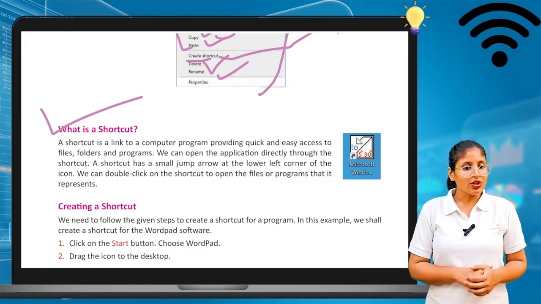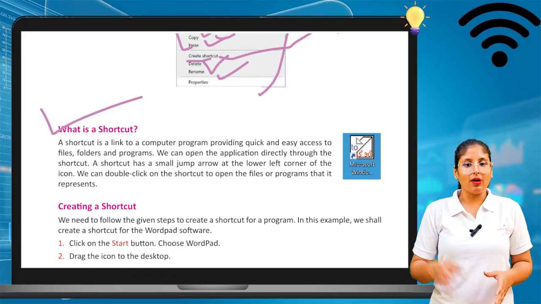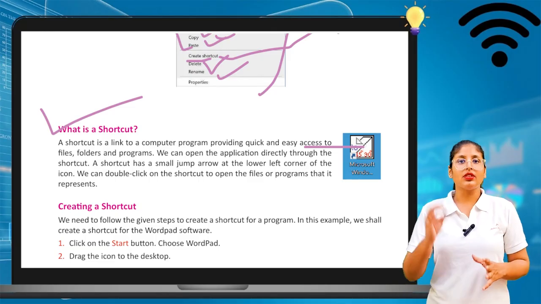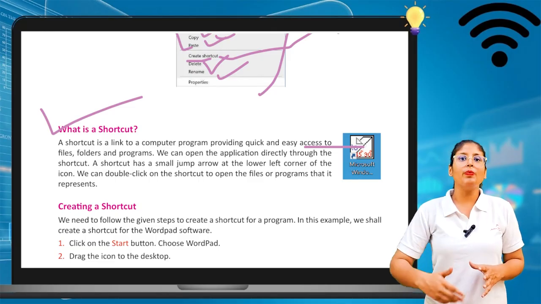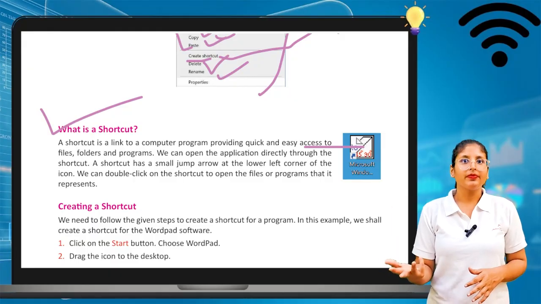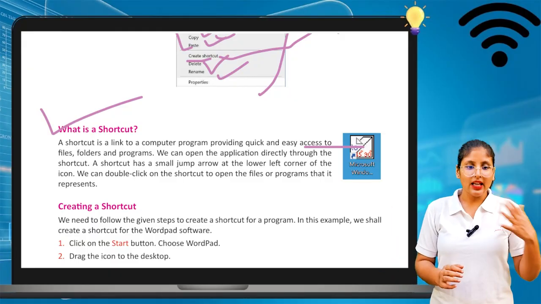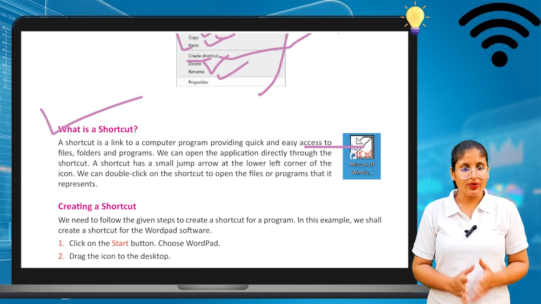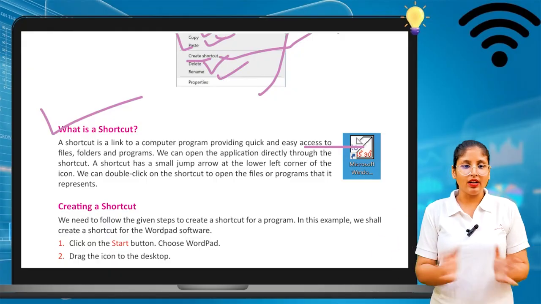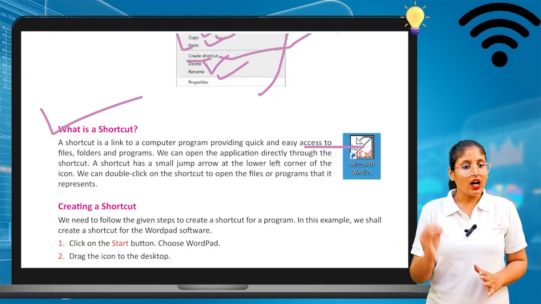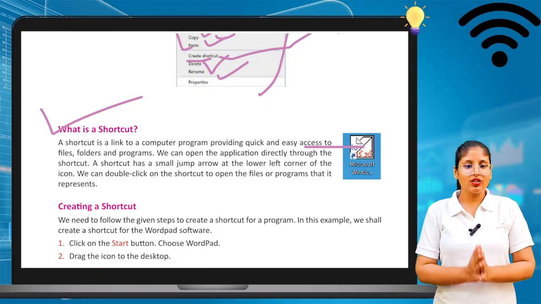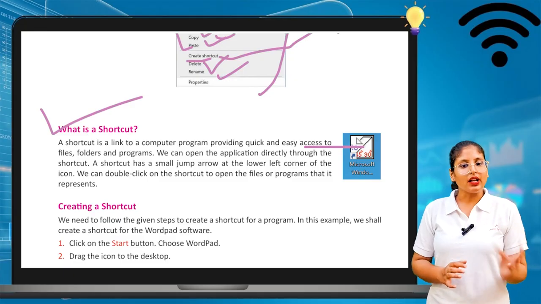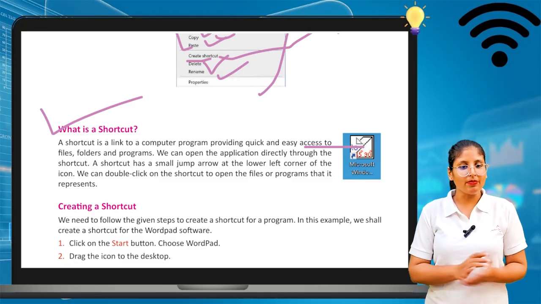Okay, so a shortcut is a link to a computer program providing quick and easy access to a file, folder and program. So this will help us to quickly open your file or folder or program. You can easily open your files, folders and programs on the desktop. So we can open the application directly through the shortcut. A shortcut has a small jump arrow at the lower left corner of the icon. Okay, so we can double click on the shortcut to open the file or program that it represents.